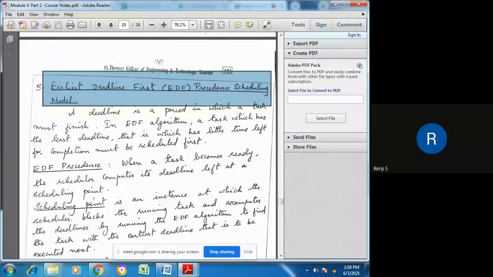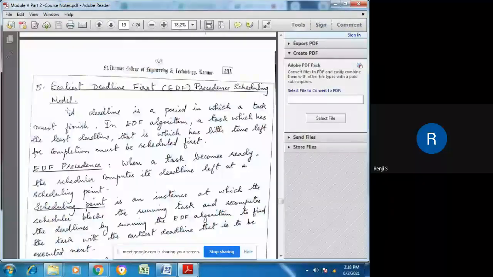So most of the algorithms give importance to deadline. And only those tasks that are capable of meeting their deadline will be considered, only then the system will be successful. So this is the most commonly used algorithm in embedded systems, that is earliest deadline first precedence scheduling algorithm. And in this algorithm, the tasks are prioritized based on their deadline.